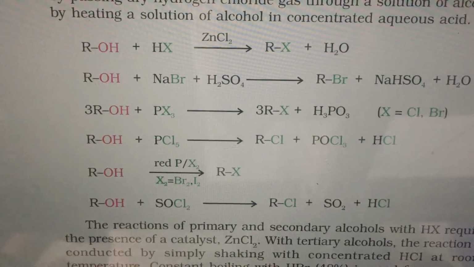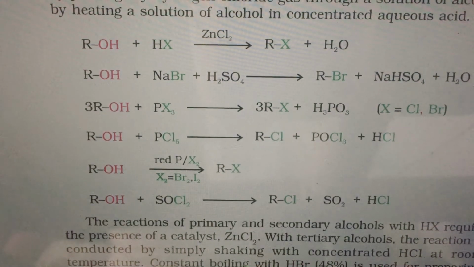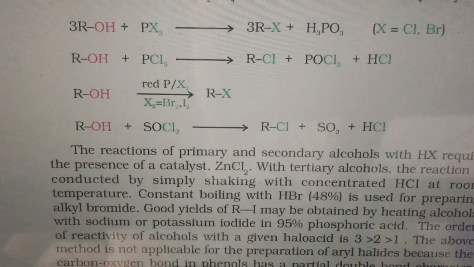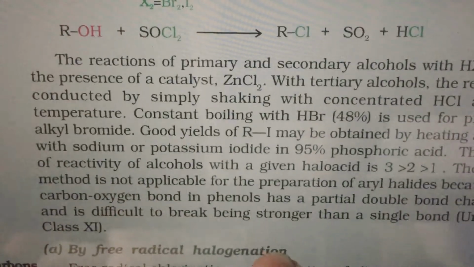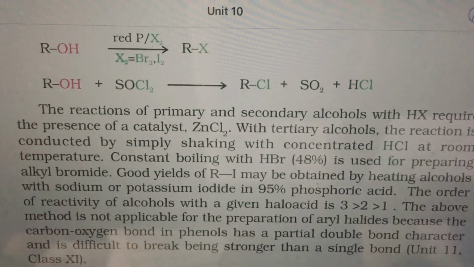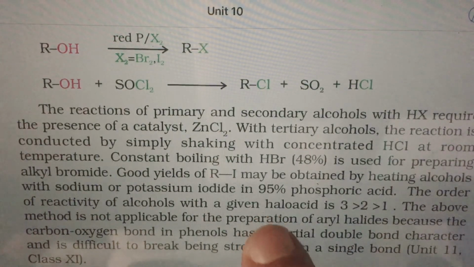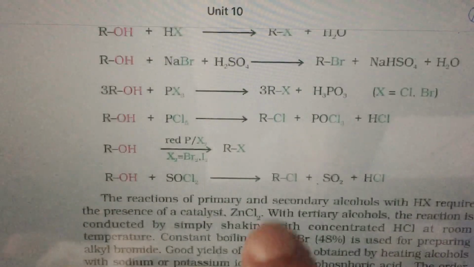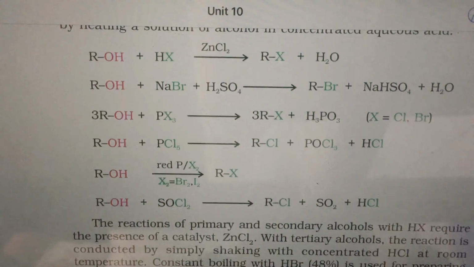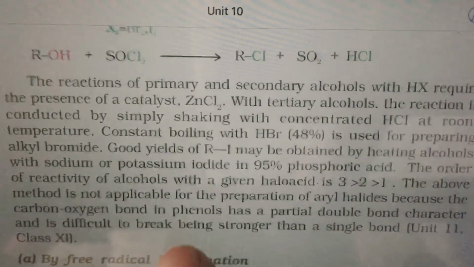Notice alcohol can be converted to alkyl halide by using red phosphorus and halogen. Halogen can be bromine and iodine. So this is the discussion that has been made in detail. And if you are having a choice of alcohols, a tertiary alcohol reacts faster than secondary, which reacts faster than primary. In fact, this reaction of Lucas reagent can be used to distinguish primary, secondary, tertiary alcohols.